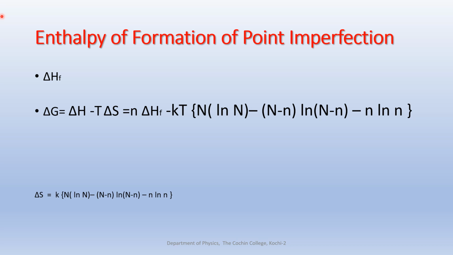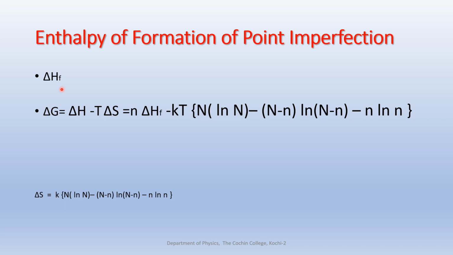If there are small n point imperfections in 1 mole of a crystal, then the change in Gibbs free energy delta G of the crystal can be written as delta G equal to delta H minus T delta S, that is equal to n times delta HF. What is this delta HF?